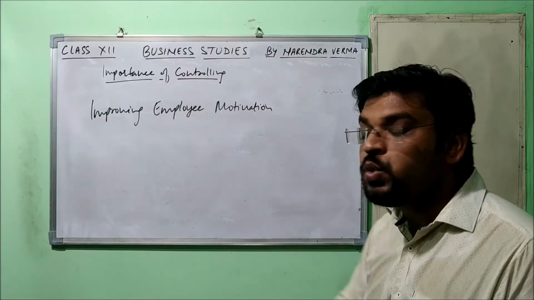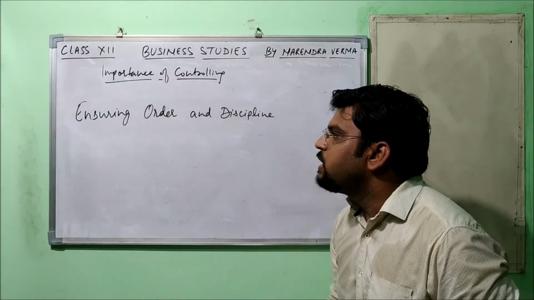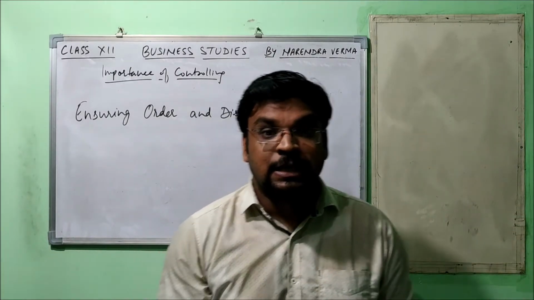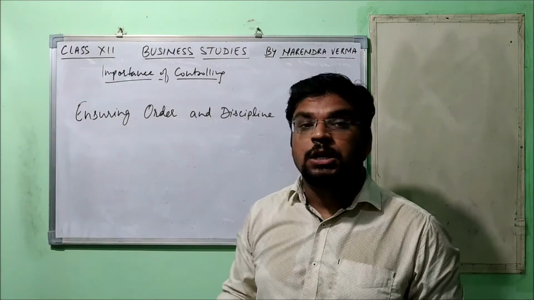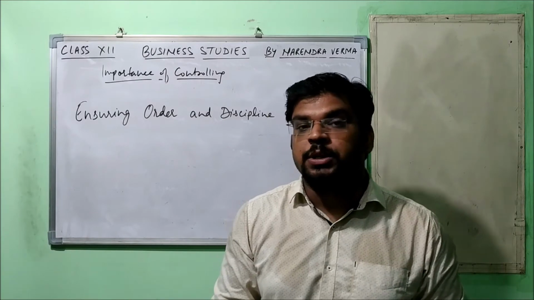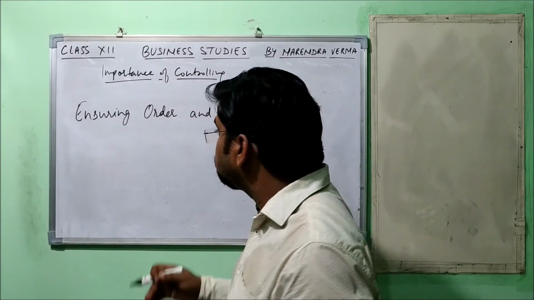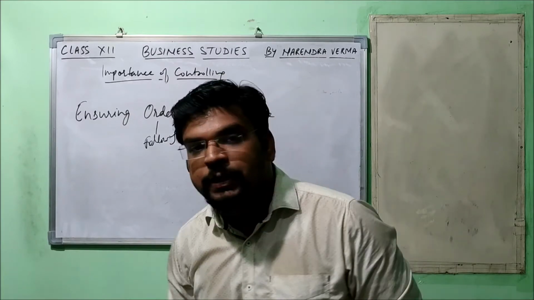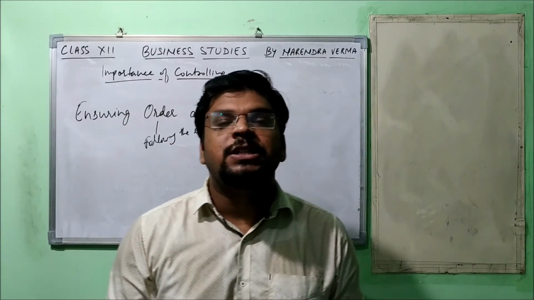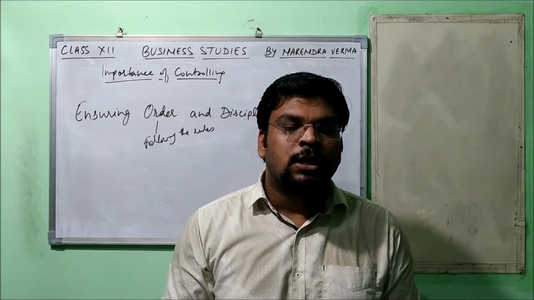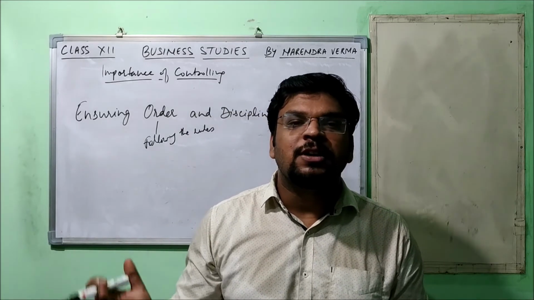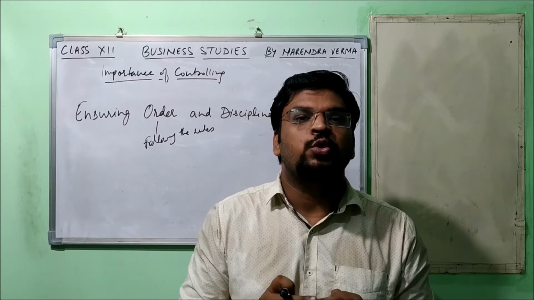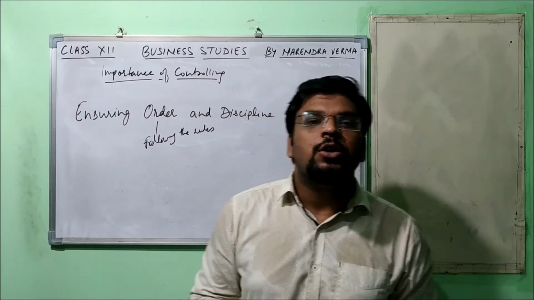Now let's move on to another point. So the next point is ensuring order and discipline. Yes, this order is not like giving instructions to somebody. This order is following the rules. Everything and every person should be at the place where they are supposed to be, doing what they are supposed to do. Understood? That is the meaning of order here.